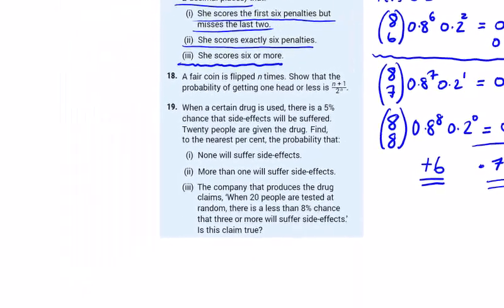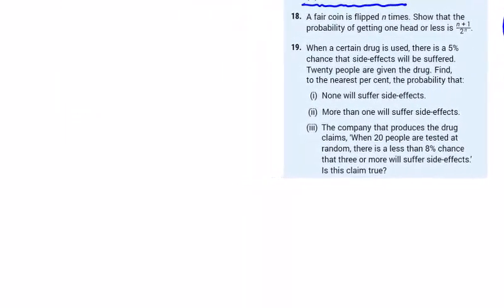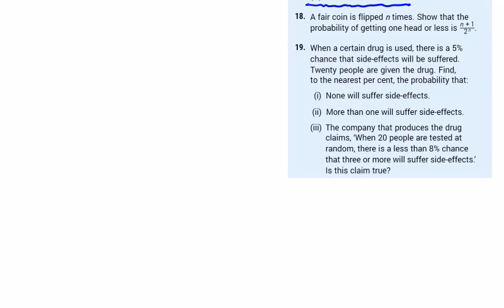Question 18. A coin is flipped n times. Show the probability of getting 1 head or less is n plus 1 over 2 to the power of n. So the probability of success for a coin is 0.5, and the probability of failure is also 0.5, or 1/2. We might use a fraction here, 1/2.